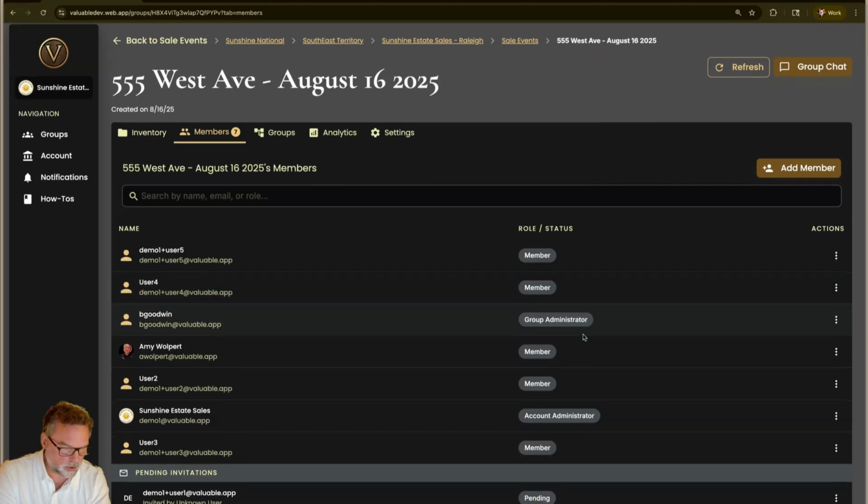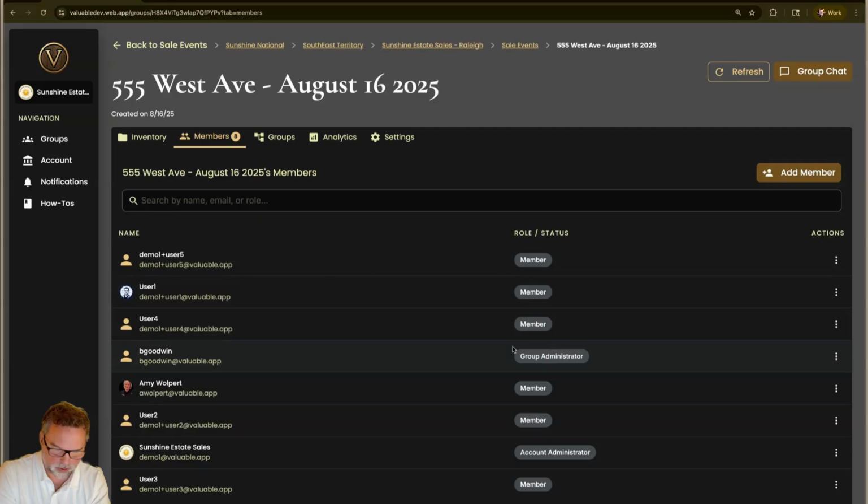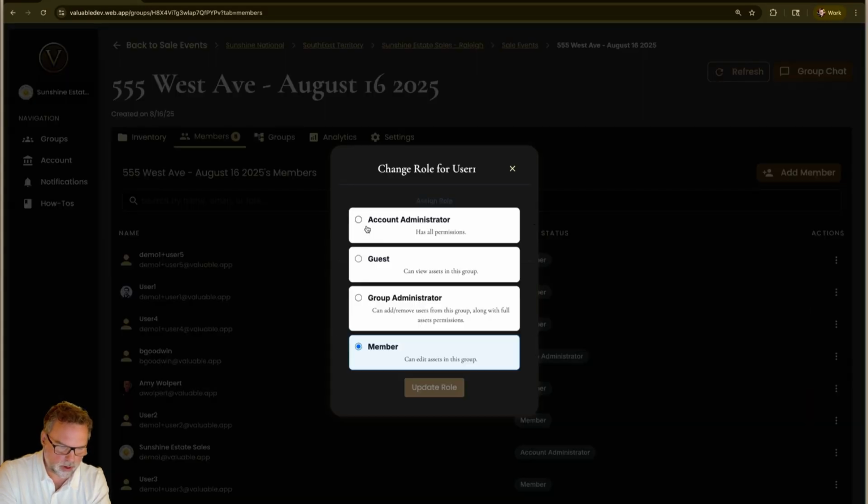We can also decide that we want to change that member's status. And you'll notice that you can see pending invitations. This person, user one, well, actually, if we reload, we'll see that they're not pending anymore. And here they are as a member. Now, say I want to promote them in this role. I can do that too. I can make them a group administrator.